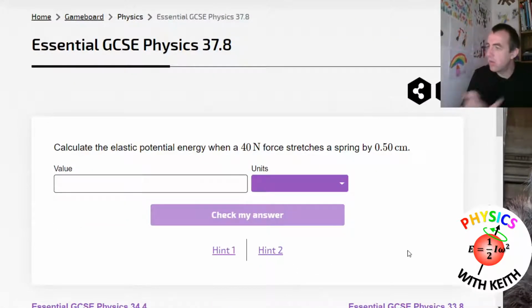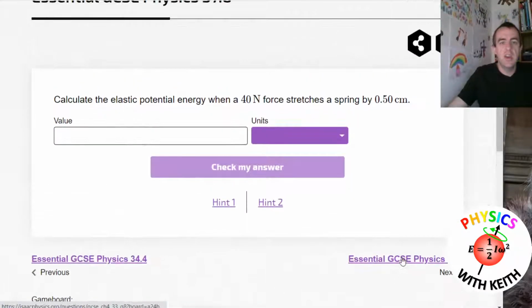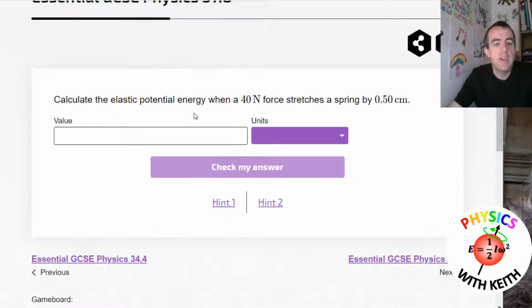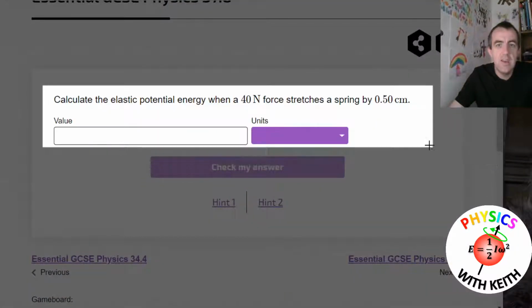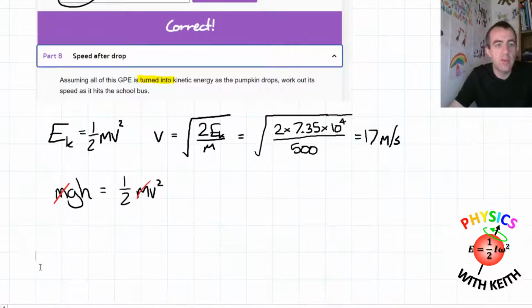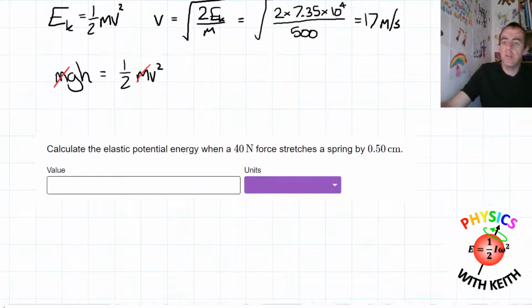Then we move into elastic potential energy. So again, we're just exploring these energy equations. Calculate the elastic potential energy when that much force stretches a spring by that much. Now you may initially think to yourself, okay, force multiplied by displacement, that's work done, so all I need to do is multiply these numbers together. But that's not quite true.